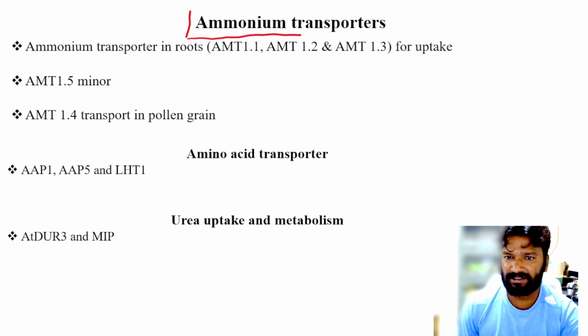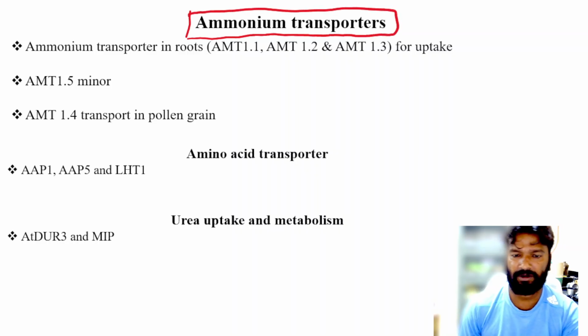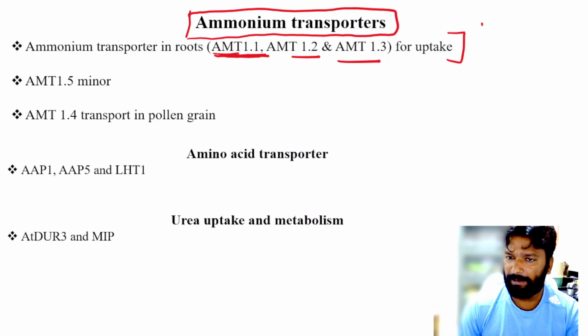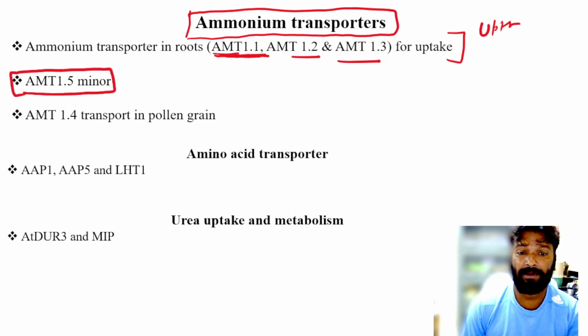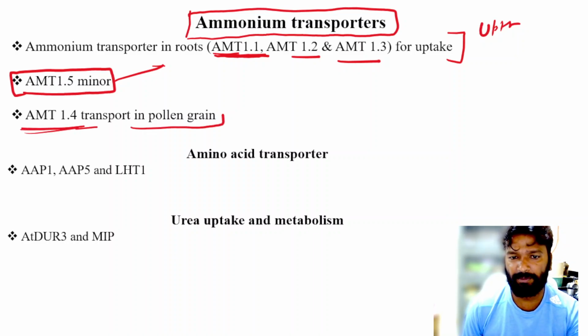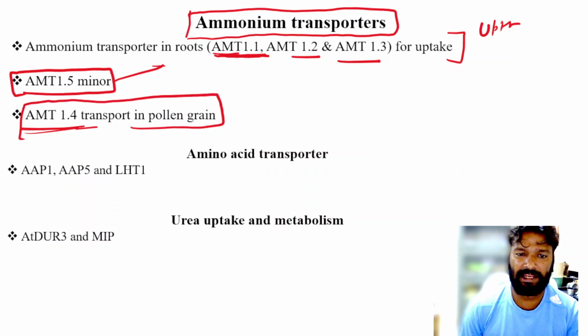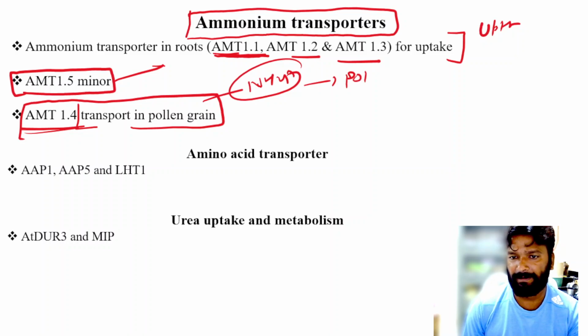Next are the ammonium transporters. So there are some ammonium transporters like AMT 1.1. AMT is the ammonium transporter. AMT 1.1, 1.2 and 1.3 are for uptake. AMT 1.5 has a minor role in uptake, and there is one specific transporter which is present in the pollen grain. This AMT 1.4 transports ammonium to the pollen grain.